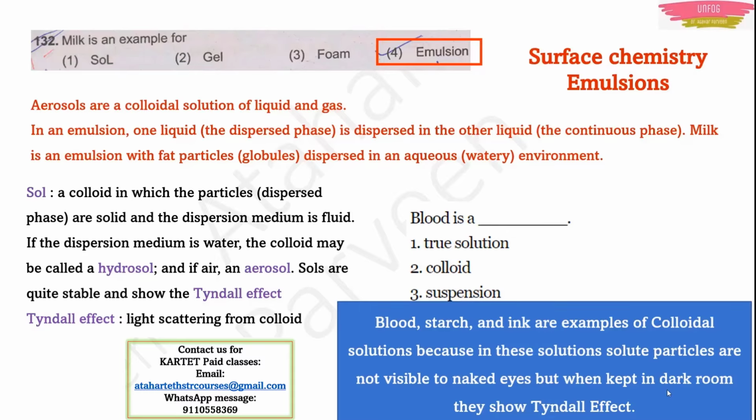Now another type of colloid is blood. Actually, it is a colloidal solution. Not only blood, starch and ink are also examples of colloidal solutions. Why are they called colloidal solutions? Because in these solutions, the solute particles are not visible to naked eyes. Can you see the particles if you look at blood? No, you can't see them, right? But when they are kept in the dark, they show the Tyndall effect. So all the solutions which show this Tyndall effect are called colloids. So blood is a colloid.